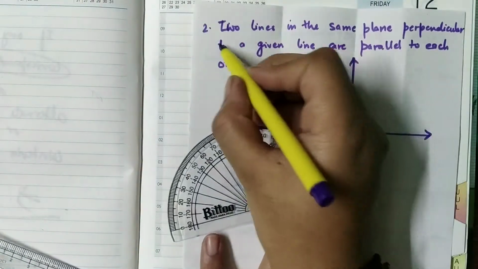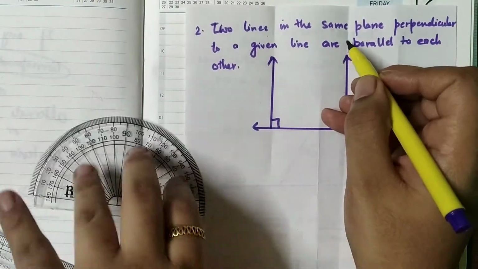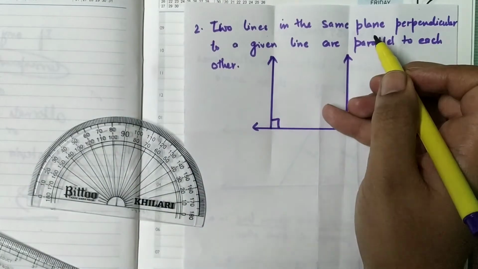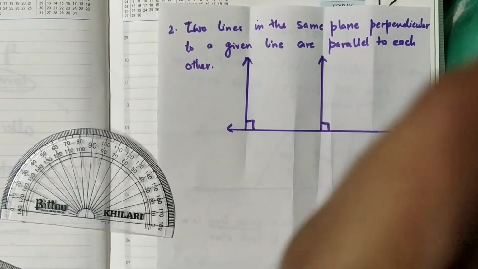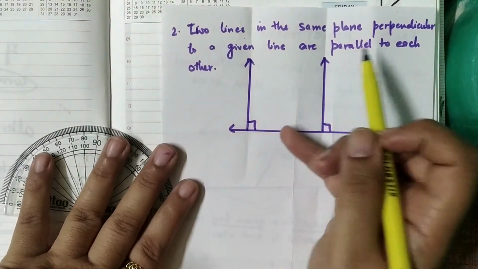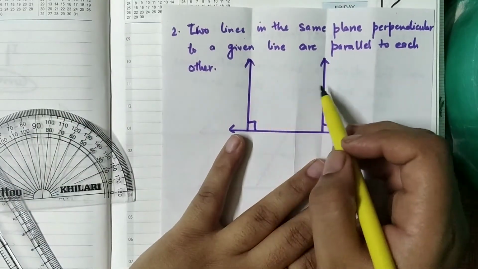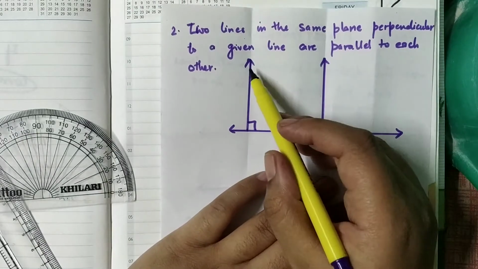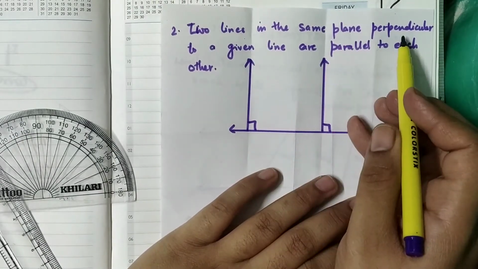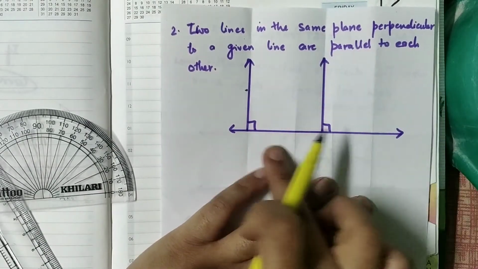They are saying the two lines in a same plane perpendicular to the given line are parallel to each other. These are the two lines, because I can extend them. They are in a same plane, and these two lines are perpendicular on this particular line.